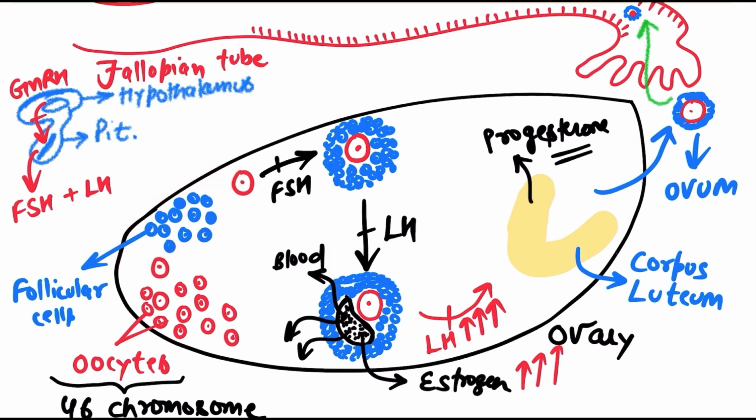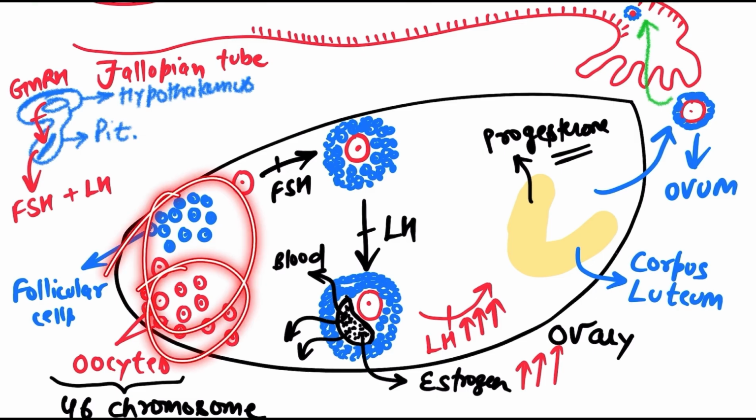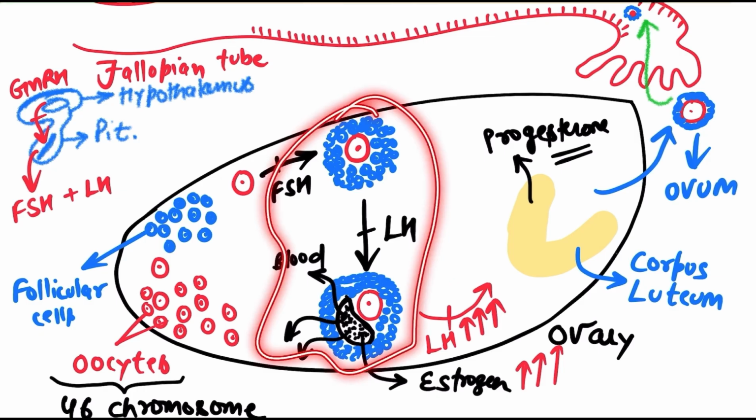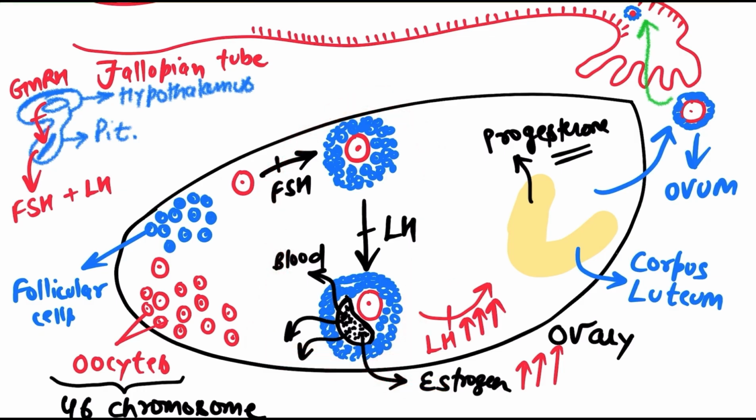And under the effect of hormones FSH and LH, these oocytes and follicular cells start developing. And the developing follicle starts releasing which hormone? Estrogen hormone. I already told you the estrogen level is increasing inside the female body, inside the blood, and as a result of it, the LH and FSH levels start decreasing, but for a very short period of time. After that, the increasing level of estrogen also stimulates the levels of LH and FSH to drastically increase. This is predominantly the effect of LH. As a result of it, LH will lead to the bursting of this structure.